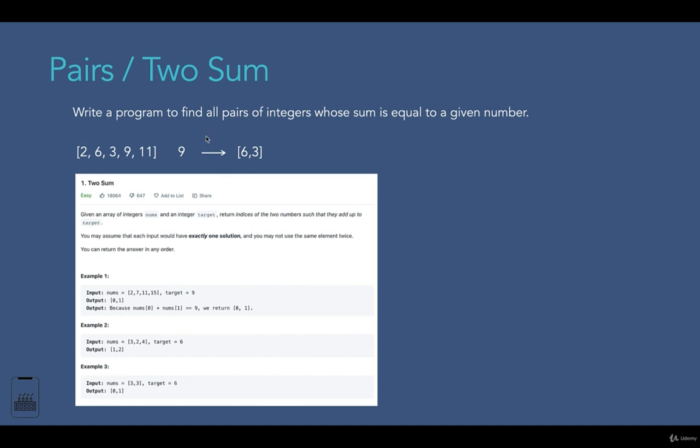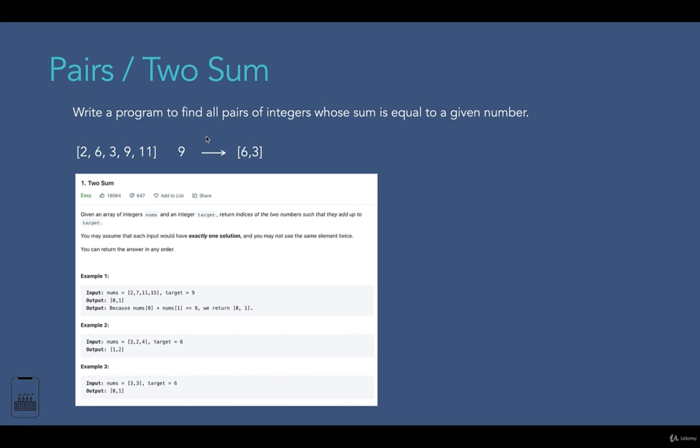It might sound very simple, yeah? But this exact question has appeared in technical interviews at top companies like Amazon, Microsoft, Facebook, or Apple in the past. Many of you might already have heard about this question, and some of you may already know the solution to this problem as well. But it's not enough to know just the answer.